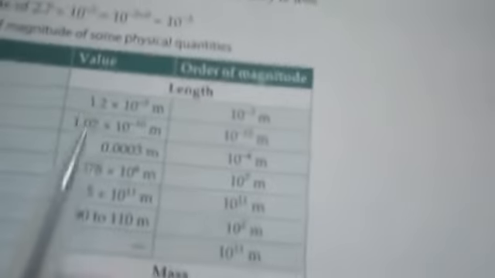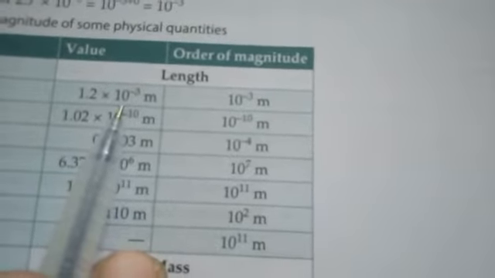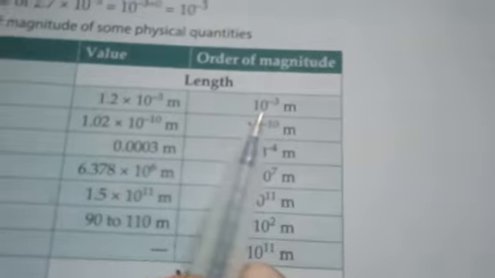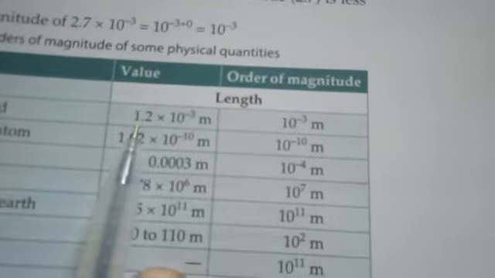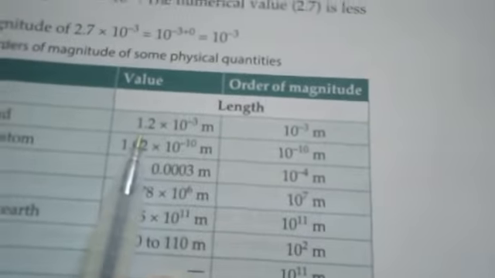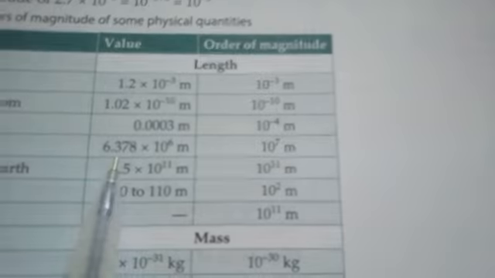You can see here 1.2 in 10 to the power minus 3. The order of magnitude is taken as only 10 to the power minus 3. The reason is here the value is less than 3.2. If it is 3.2, it will remain as it is. I will show you one more. You can see here one more value.